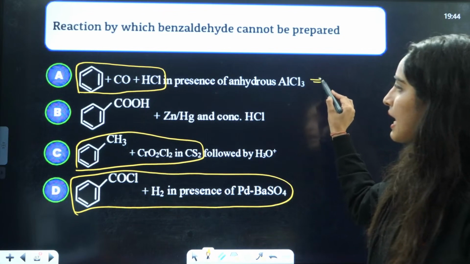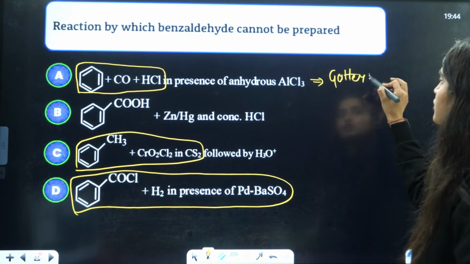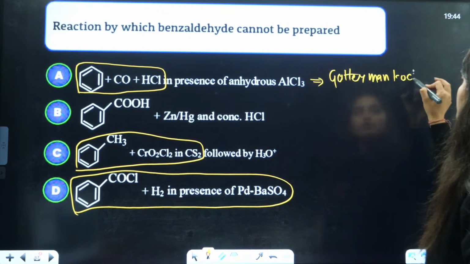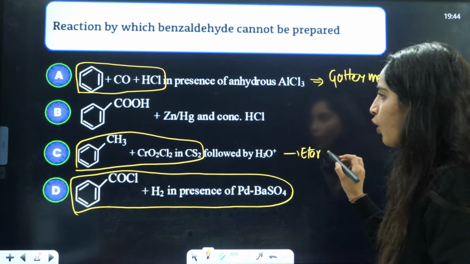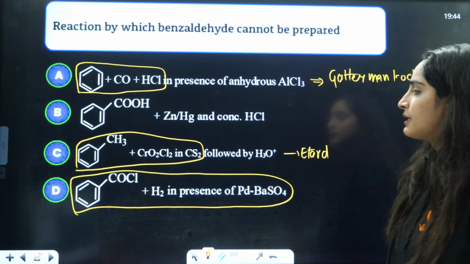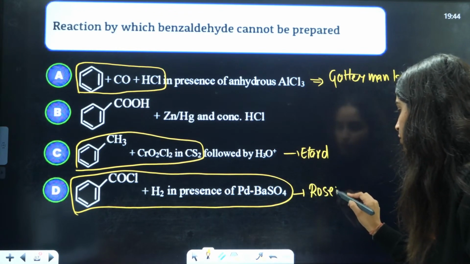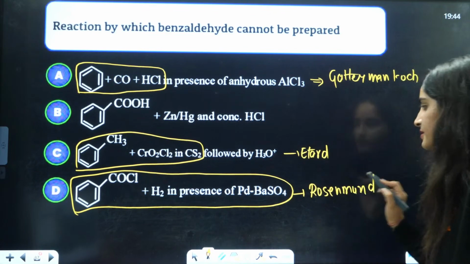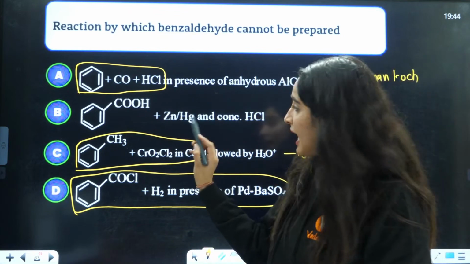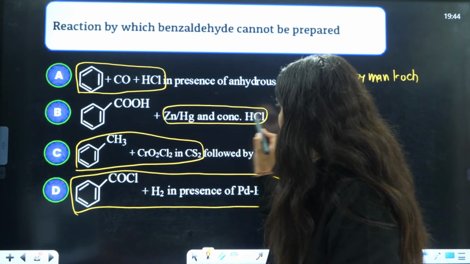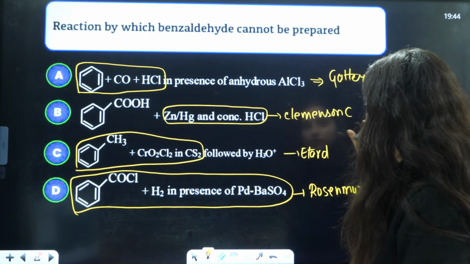This is Gatterman-Koch reaction. This also they can ask you. This is Etard's reaction. From toluene, you are preparing benzaldehyde. This is Rosenmund reaction, right? Acha. This reagent, I know. This reagent is basically Clemmensen reagent, right?